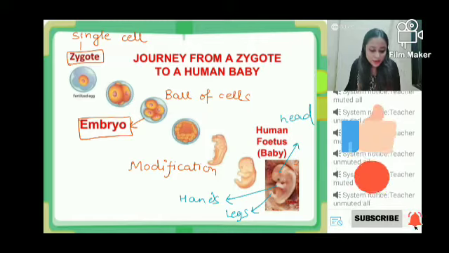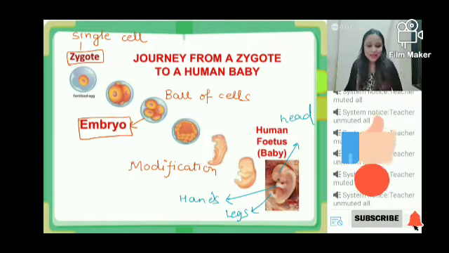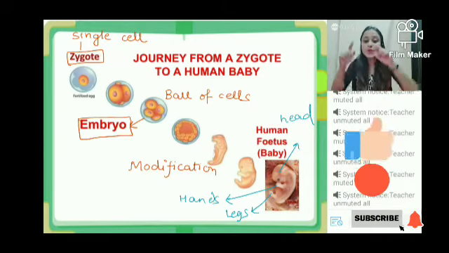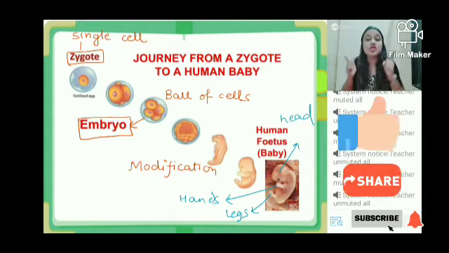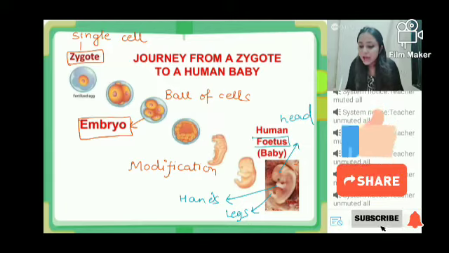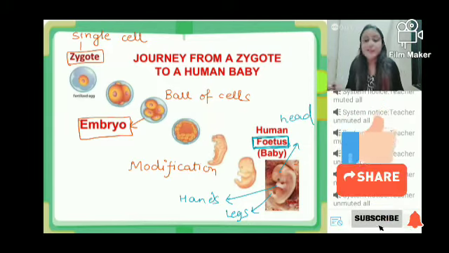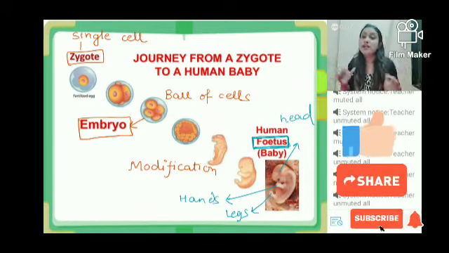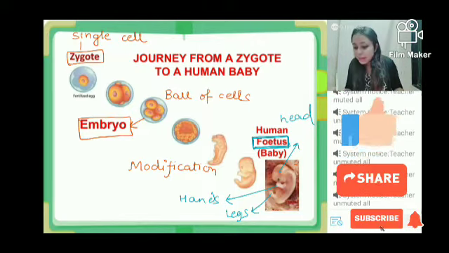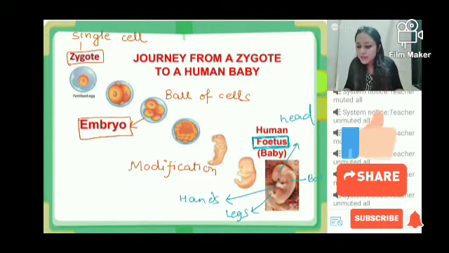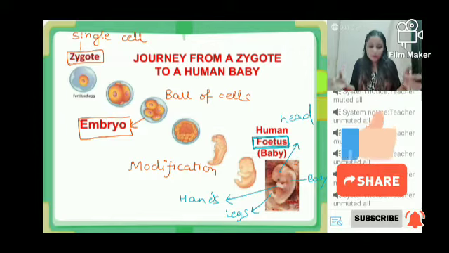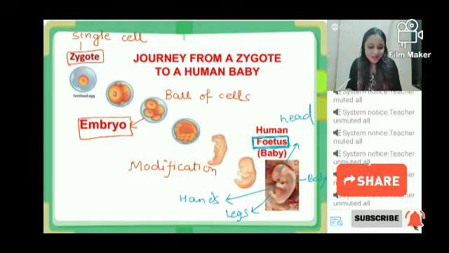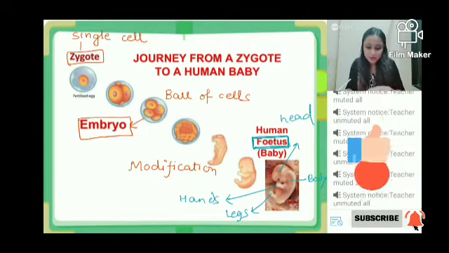Henil, stop dancing. So yes, when you can understand this structure, where you can actually see the different structures of the baby, we call it the fetus. We start calling it the fetus because we can start understanding which part will become the head, which part the hand, which part the leg, which part will form the rest of the body, and so on and so forth.